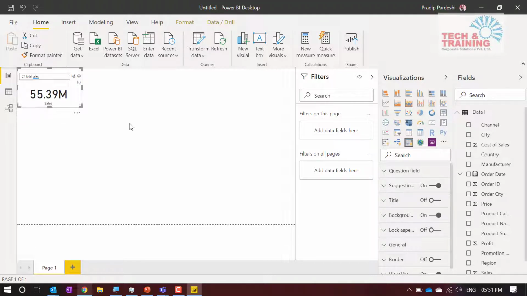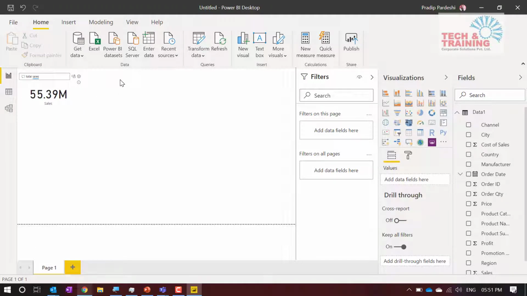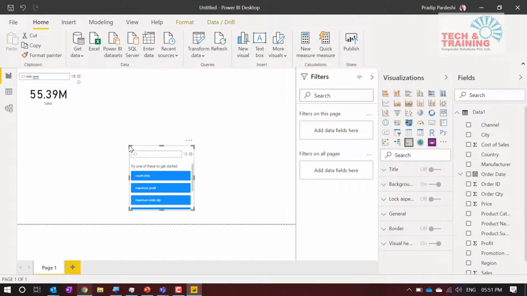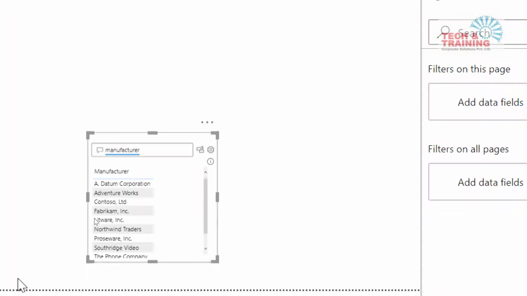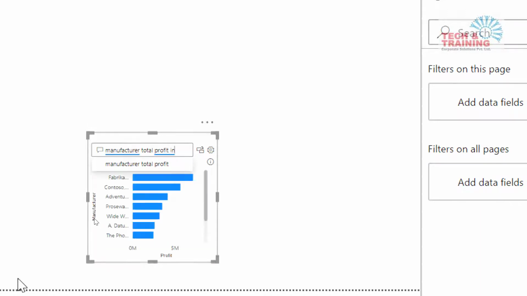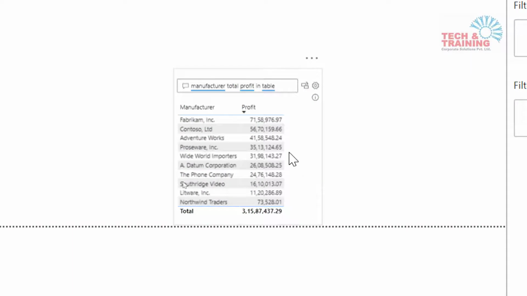Simple. Next thing, I double click here, and now I'm going to say manufacturer wise total profit. Sorry, it's going to be total profit. In table, it was showing it to me in a normal chart. I have created manufacturer wise total profit in table. Automatically it is giving me these figures, and I can use these figures and put them over here.